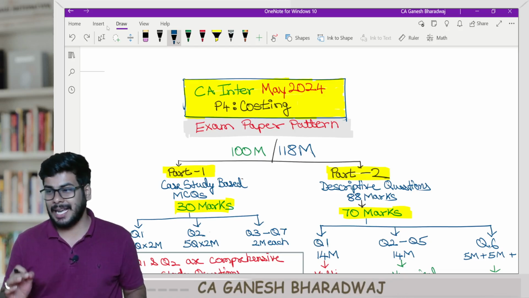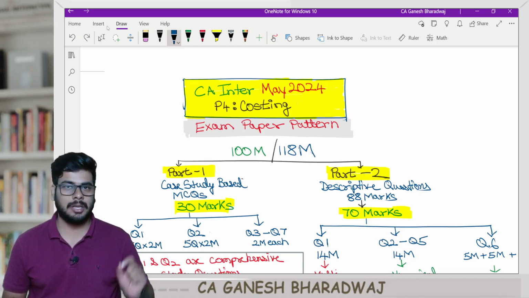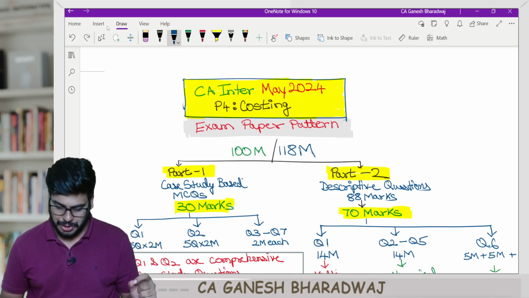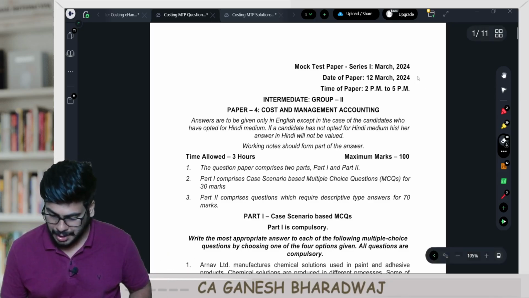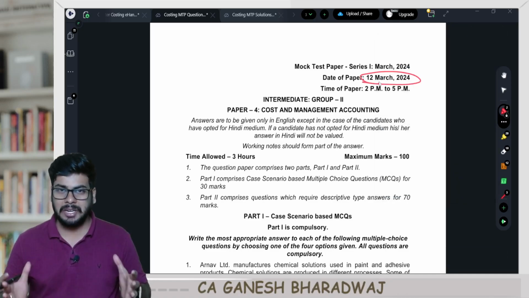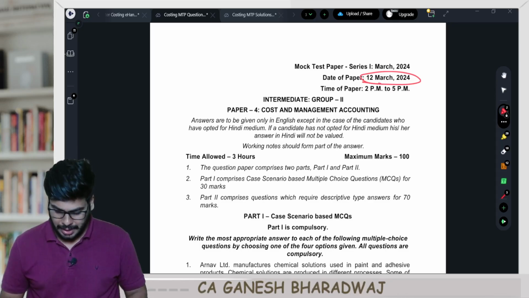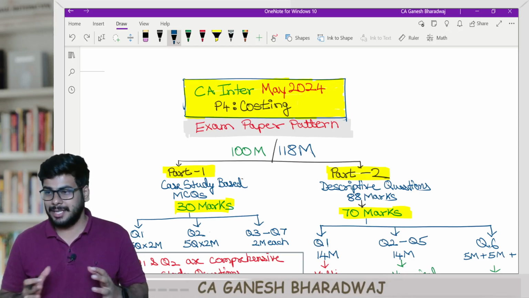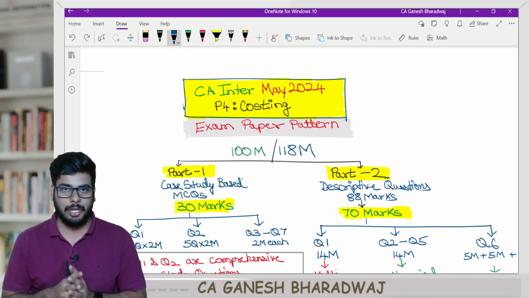Now this analysis is something that I've made purely based on the mock test paper which was released by ICAI on its official website on 12th of March. So based on that, I have thoroughly analyzed the mock test paper that just got released. Now based on that, these are my observations as to how the main exam will look like.